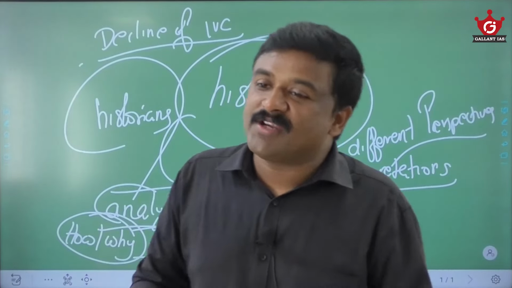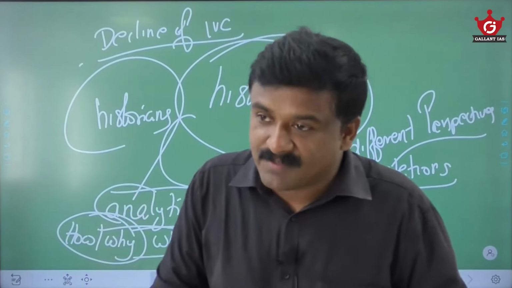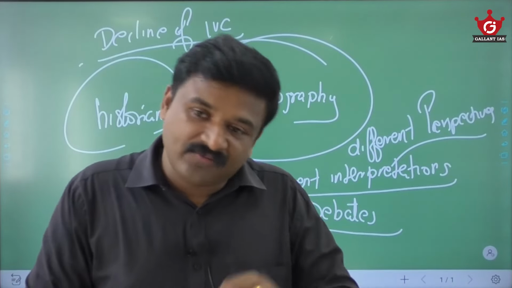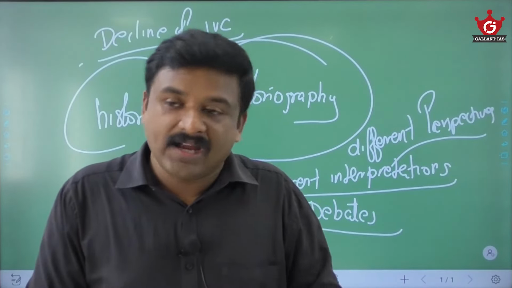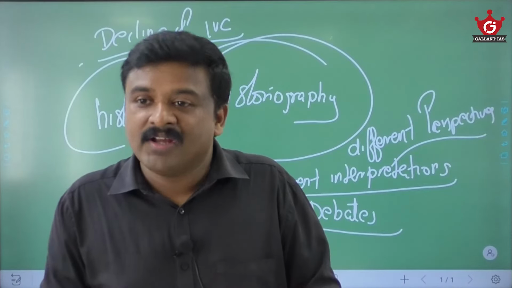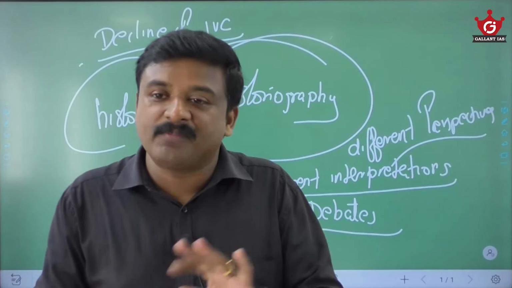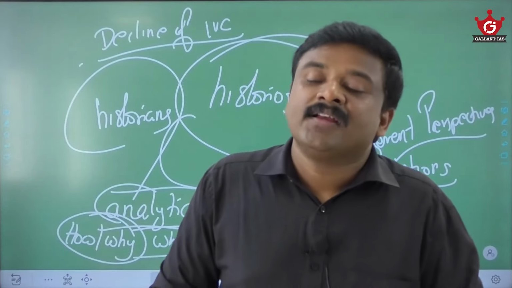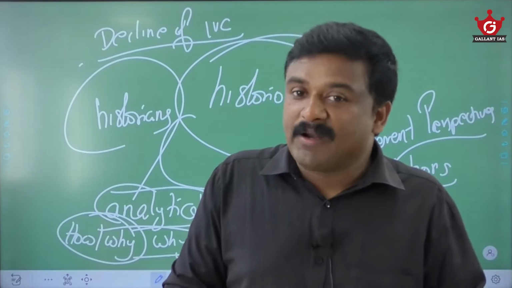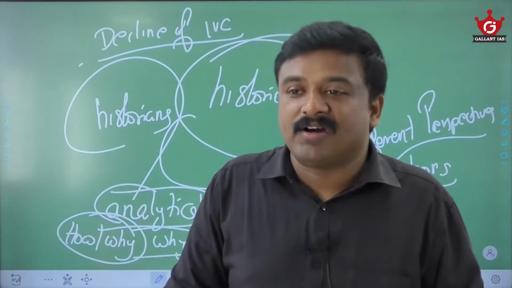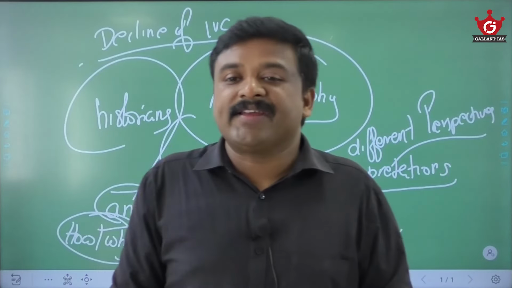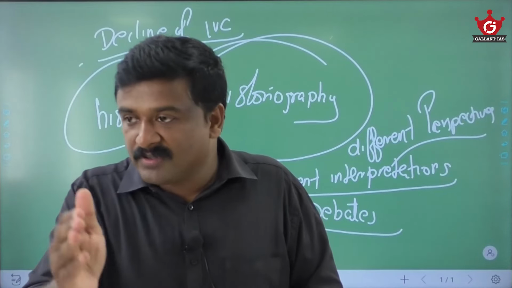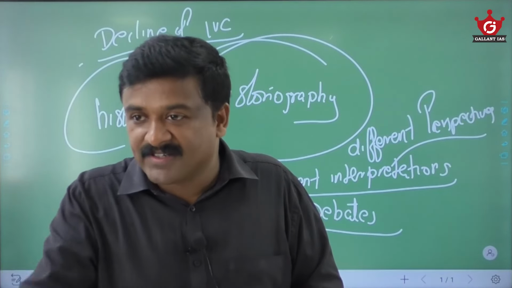So our plan is to finish history optional by this December itself. By December itself, we will finish our history optional, and we are covering both paper 1 and paper 2, and the study material I will provide you. And I will also suggest what page numbers you have to refer for ancient, medieval, modern, world history, etc. Then the historiography part is also covered, the mapping part is also covered, and every week we will have 3 to 4 sessions. In the Telegram group itself I will announce what days we are conducting the classes.